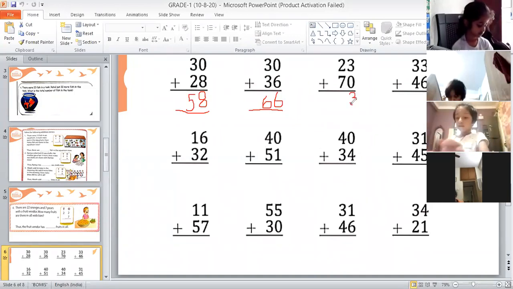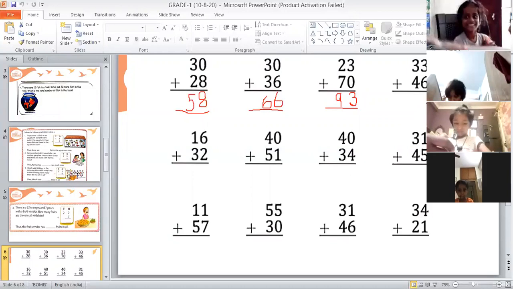Why? Because if you are adding 0 to any number, that number will not change. And 2 plus 7? 9. Yes, very good. So 2 plus 7 is 9, children. So the answer is? 93. Yes, the answer is 93. Very good, Tanvi. Dhruti, now you read question number 4.